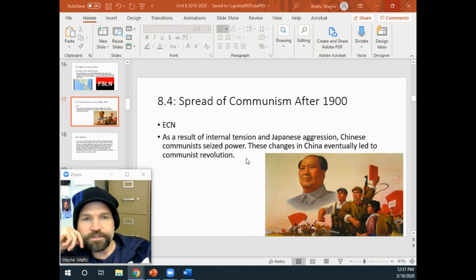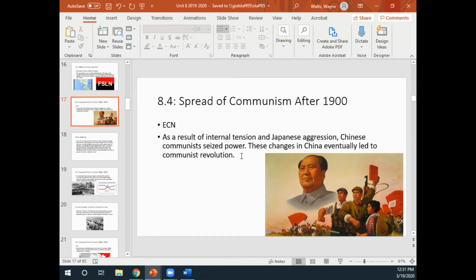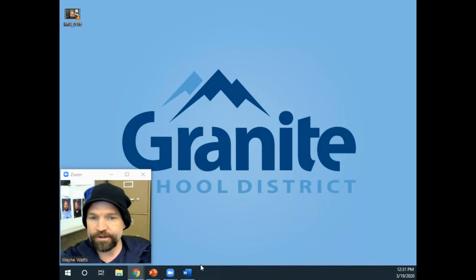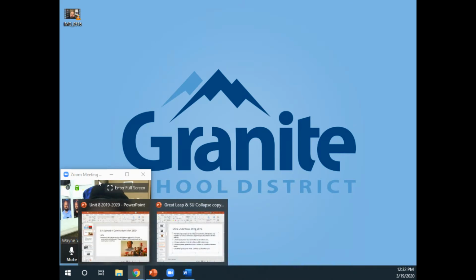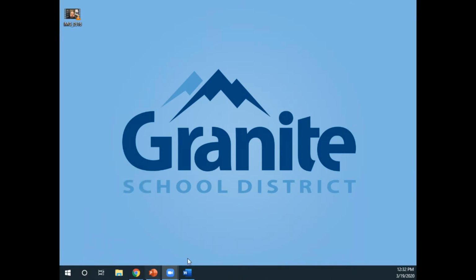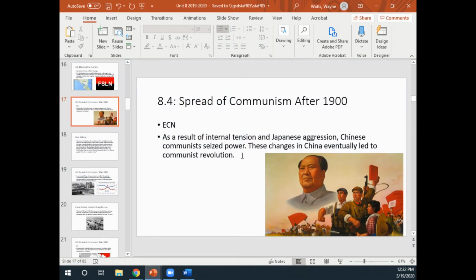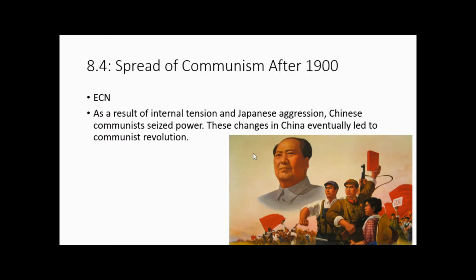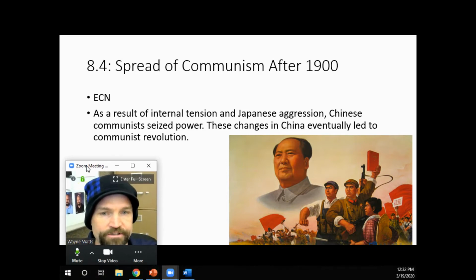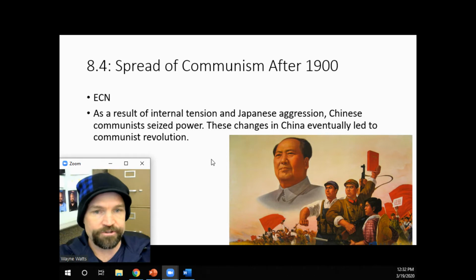Today, we're going to start digging into Key Concept 8.4 from AP World, and this is going to be the spread of communism after the year 1900. So you'll recall that in the year 1900, communism doesn't have a home really anywhere on planet Earth. It was an intellectual construct of Karl Marx and Frederick Engels in the 19th century. But apart from that, it hadn't successfully spawned any actual communist governments.